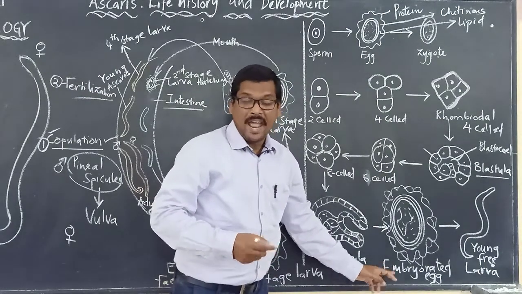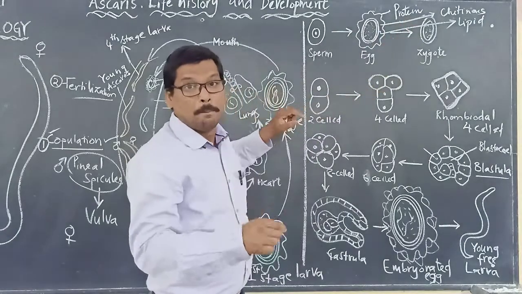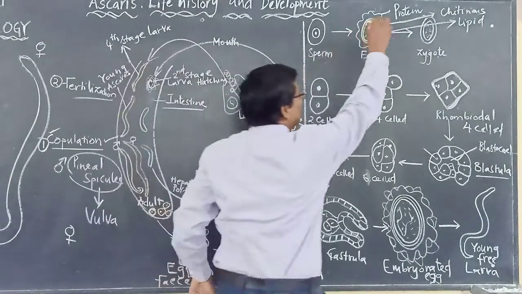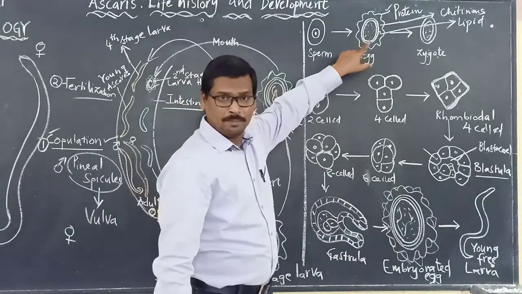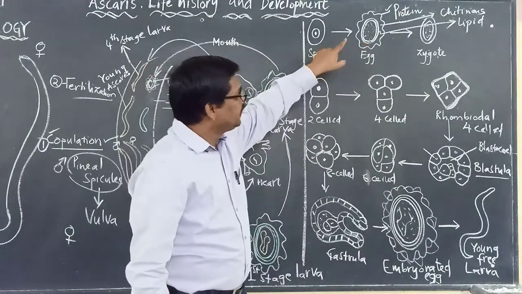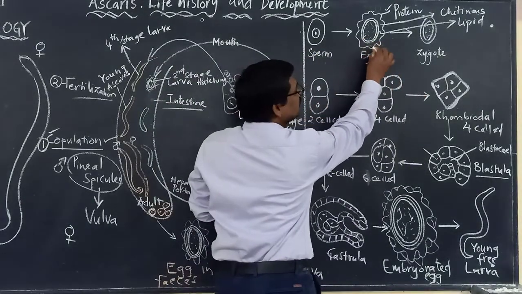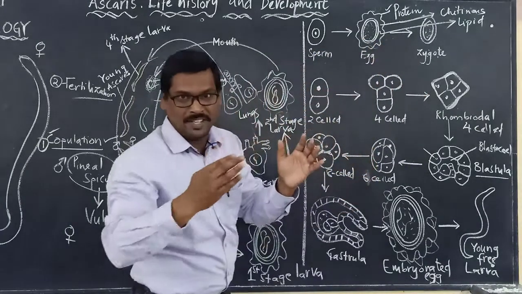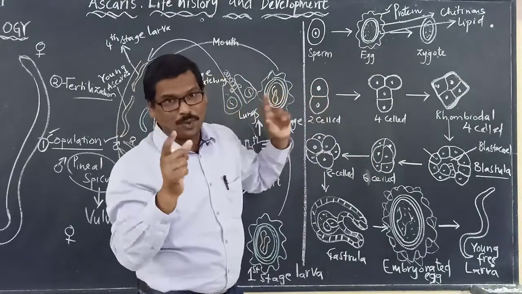Now this we are calling the embryonated egg. And because of the presence of the protein coat, as I said, it is rippled, like folded. The protein coat appears folded.